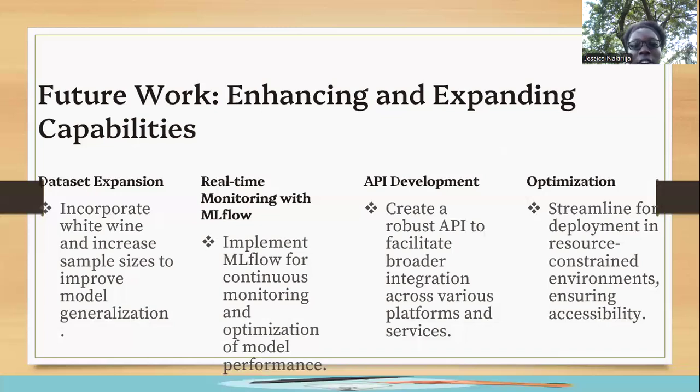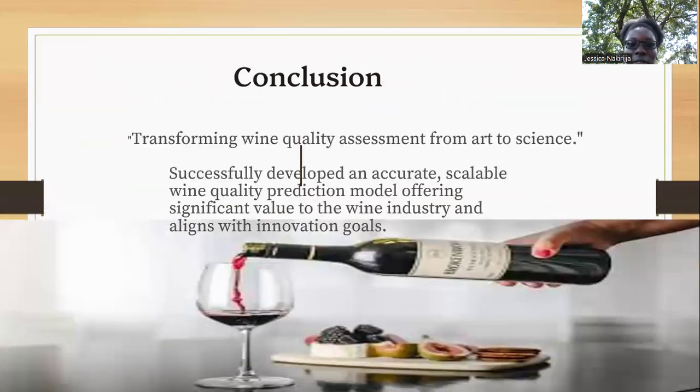Then we also have real-time monitoring with MLflow for continuous monitoring and optimization of model performance. We shall also have API development to create a robust API to facilitate broader integration across various platforms and services. Then we shall also do optimization to streamline deployment in those constrained environments to ensure accessibility.